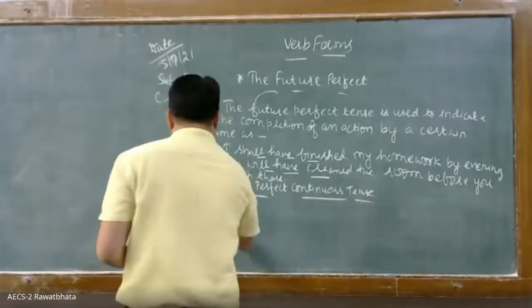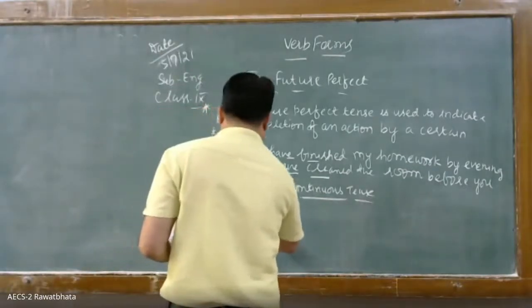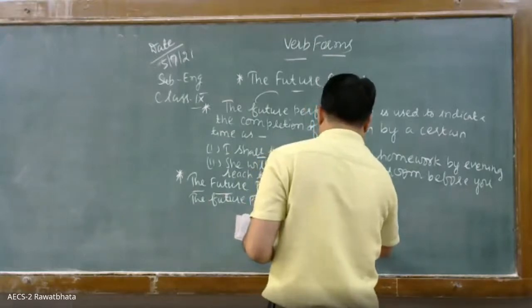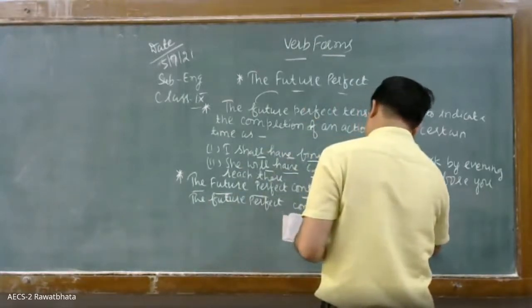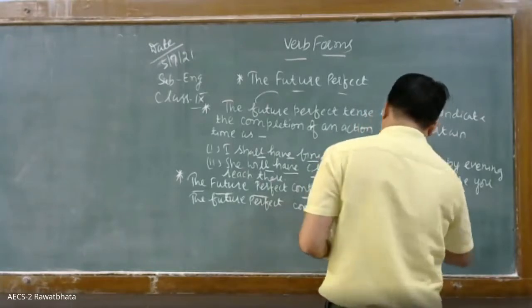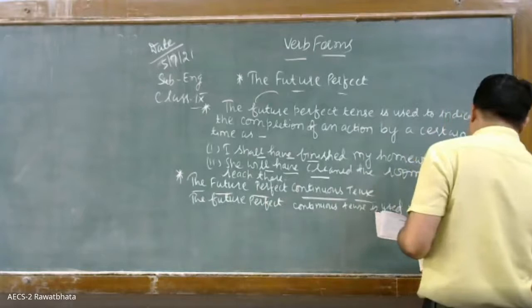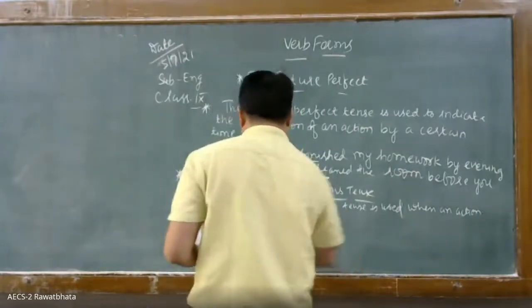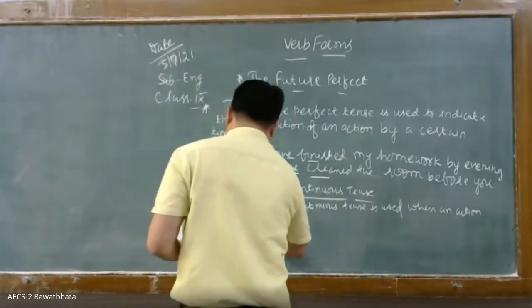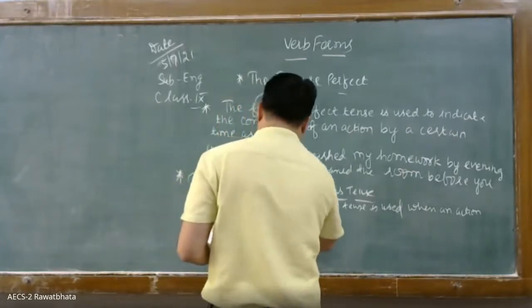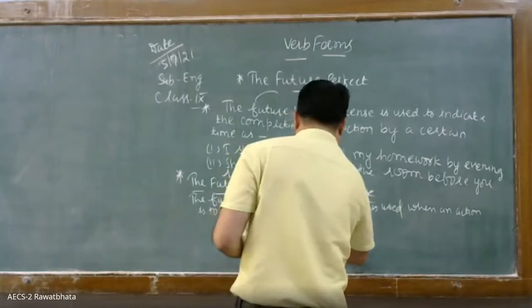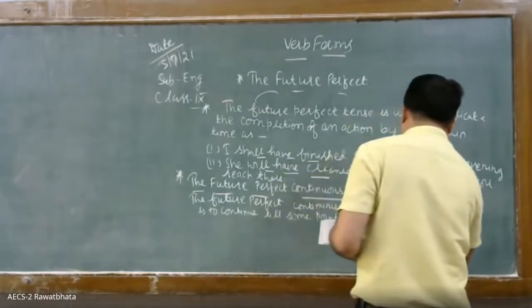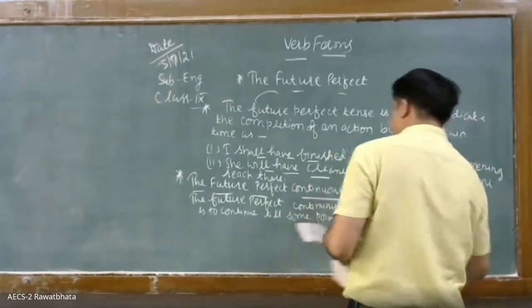The future perfect continuous tense is used when an action is to continue till some point of time in future. Yeah, write the example.